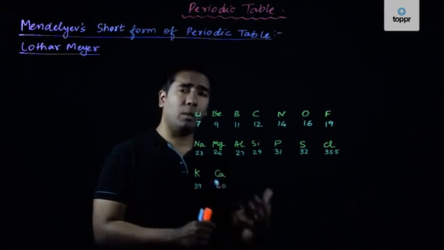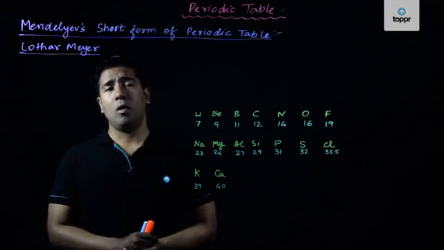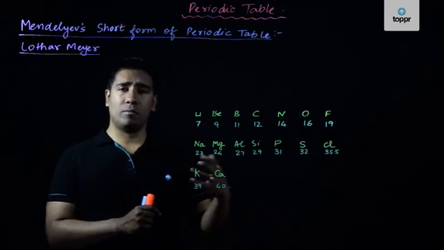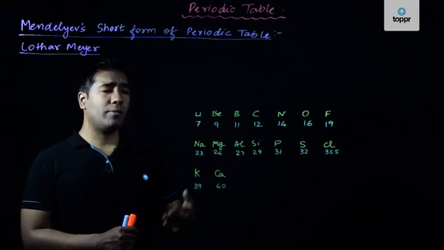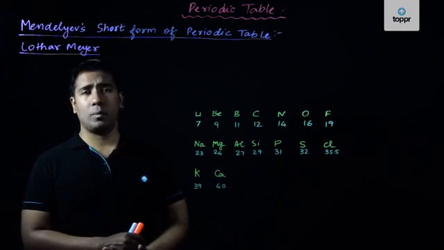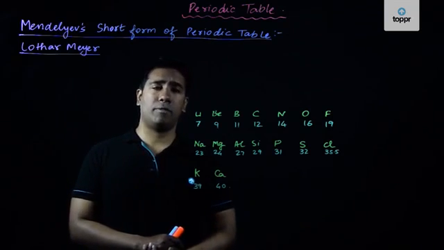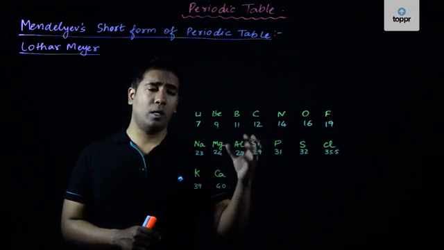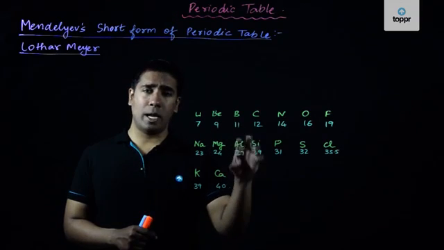Now the next problem in Mendeleev's periodic table, which can be called a drawback after we had seen the situation of iodine, was a case wherein there were some gaps kept in the periodic table. Like in his short form of the periodic table, there was a gap kept below aluminum and below silicon.